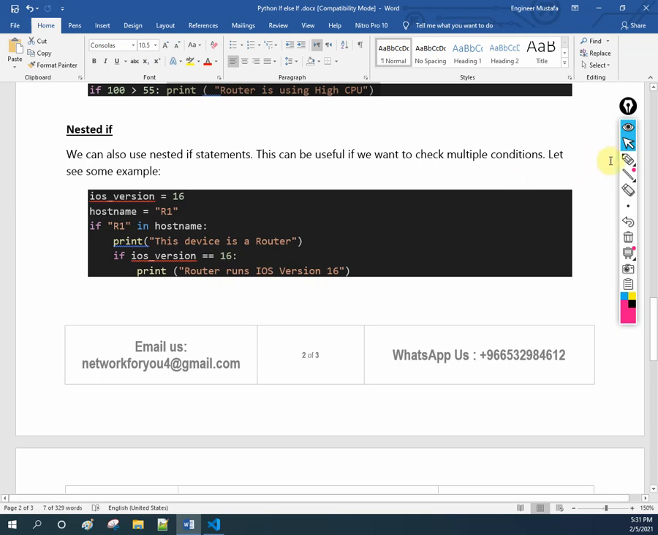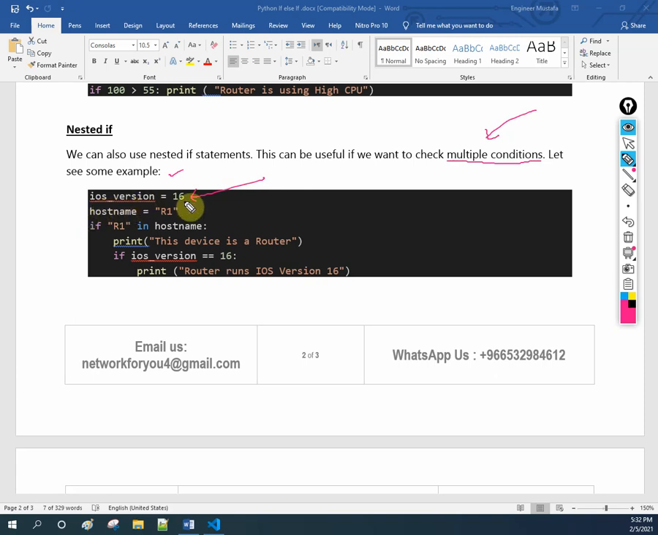See here what I wrote. We can also use nested if. This can be useful if we want to check multiple conditions. Let's see an example. First of all I define the variable iOS underscore version as 16. Then I wrote hostname is equal to R1.